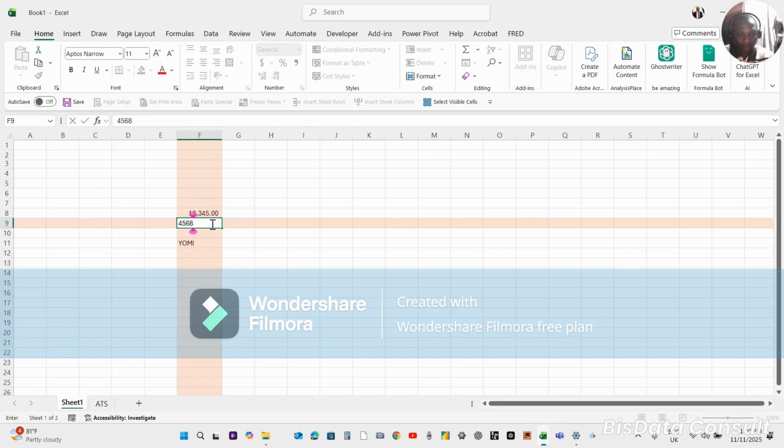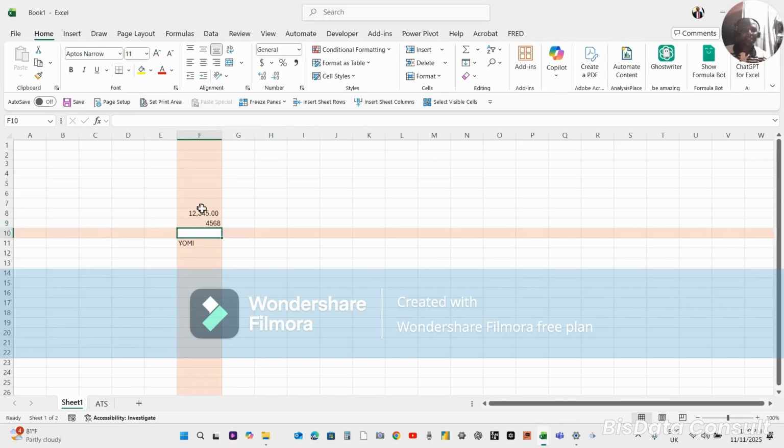If I type another number here now, you see that it normally is aligned to the right. Whereas text, like if I type my name here, Yomi, is normally aligned to the left.